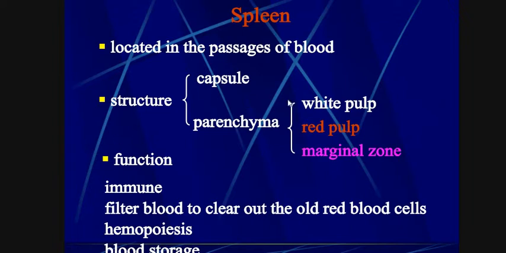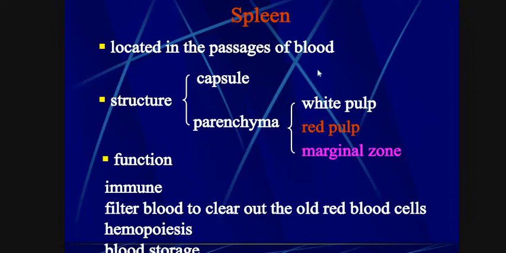Spleen is also called the graveyard of the RBC, because here RBCs are destroyed and the life of the RBCs ends here. The spleen is present just posterior lateral to the stomach. The structure of the spleen is capsular and parenchymal, meaning the outer covering is the capsule and the inner region is parenchymatous.